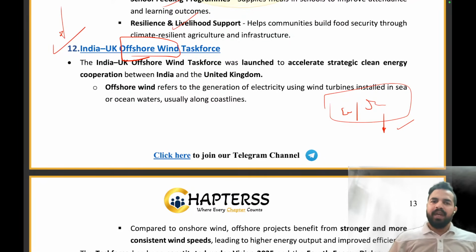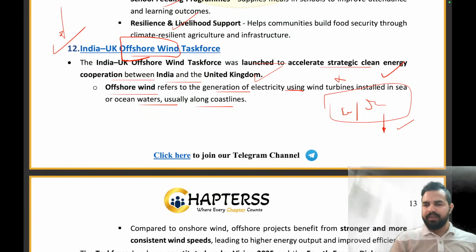And let me tell you that the United Kingdom has that technology and has the capacity of upscaling wind energy creation through offshore wind, right? And India has a very big market for clean energy. So that is why both these countries joined together to create a task force. The India and UK Offshore Wind Task Force was launched to accelerate strategic clean energy cooperation between India and the United Kingdom. Offshore wind refers to the generation of electricity using wind turbines installed in the sea or ocean waters, usually along long coastlines. Clear?